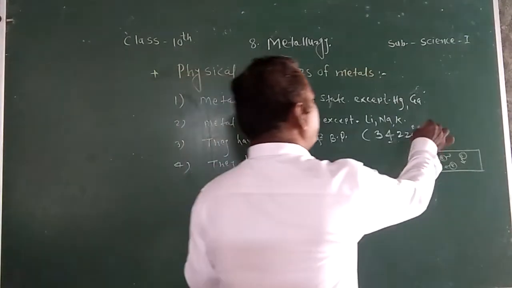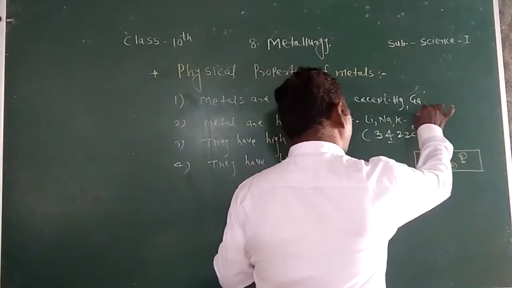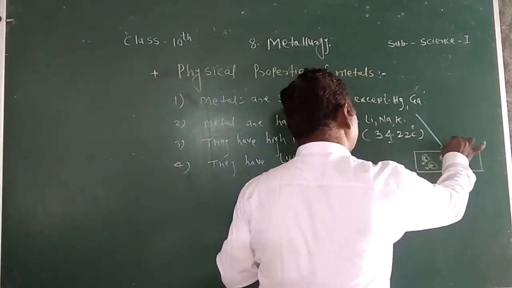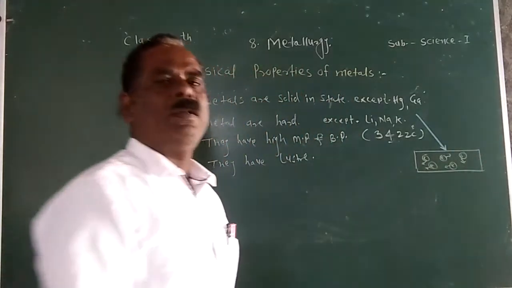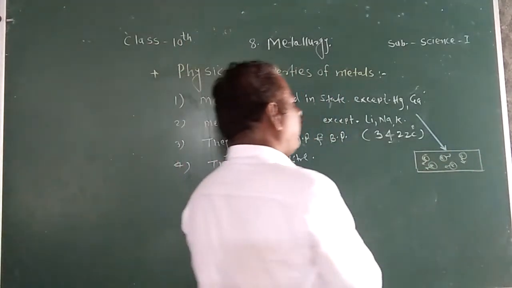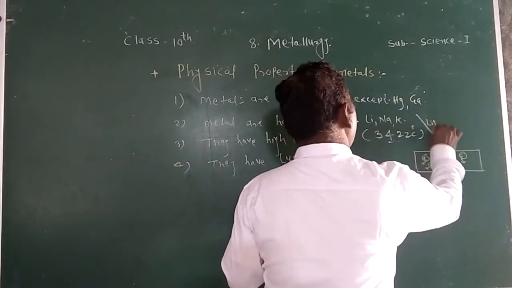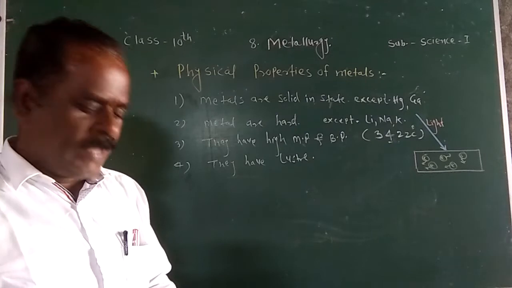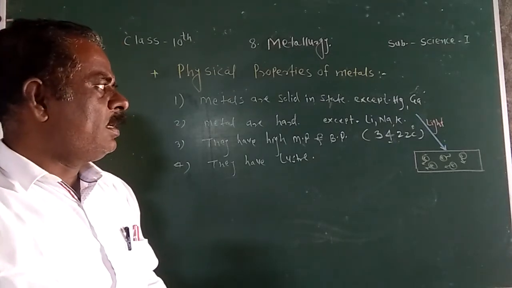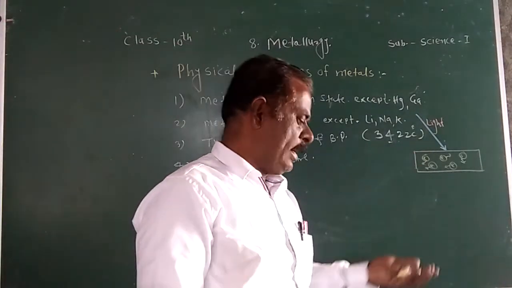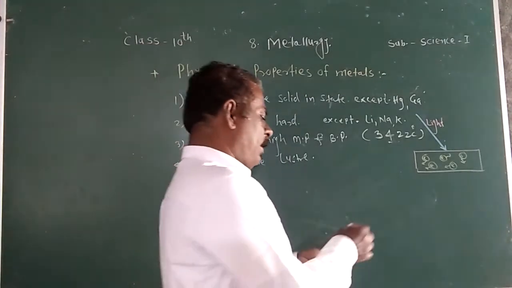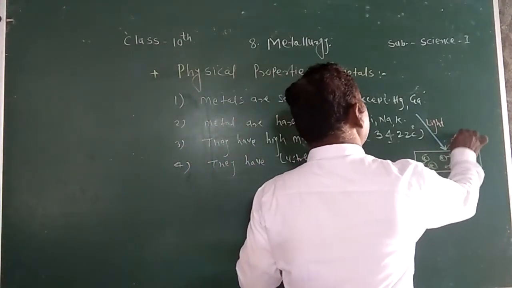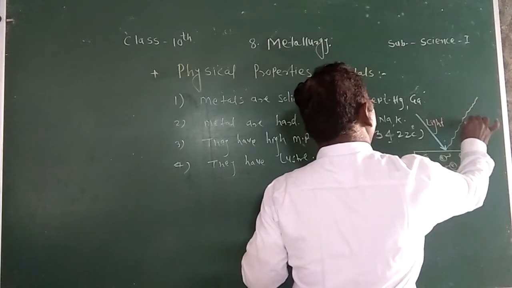When a ray of light falls on the surface of metals, the energy is absorbed from the ray of light, and the absorbed energy is quickly emitted in the form of radiation.